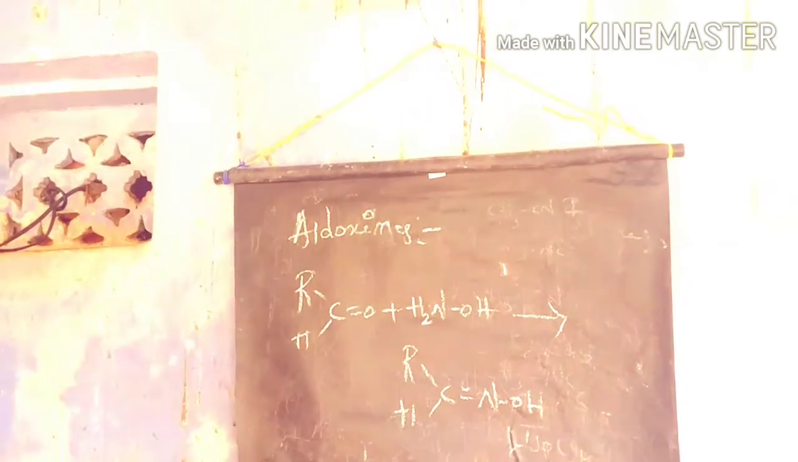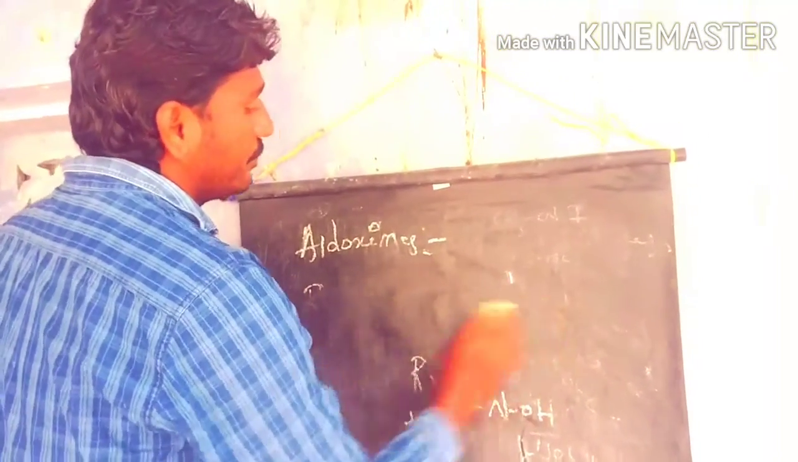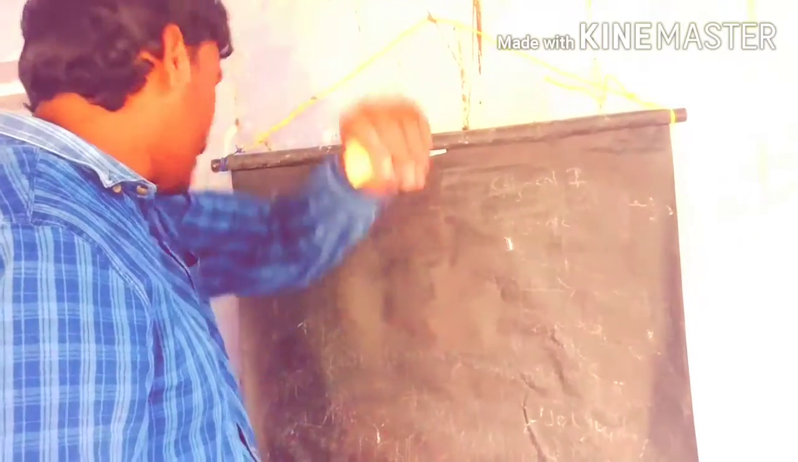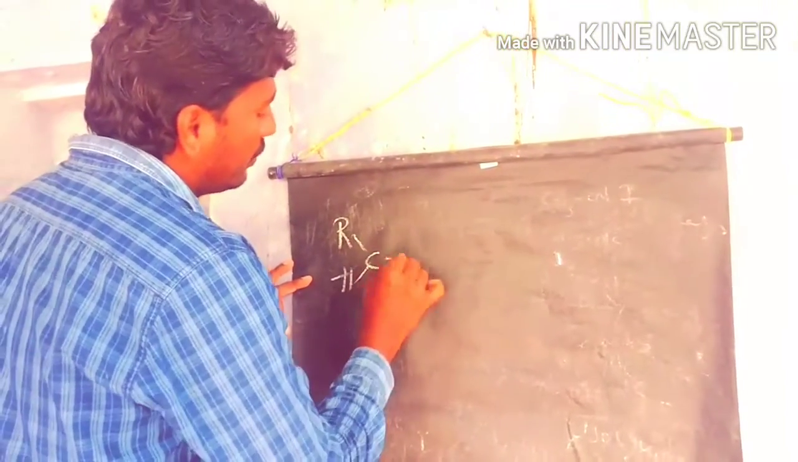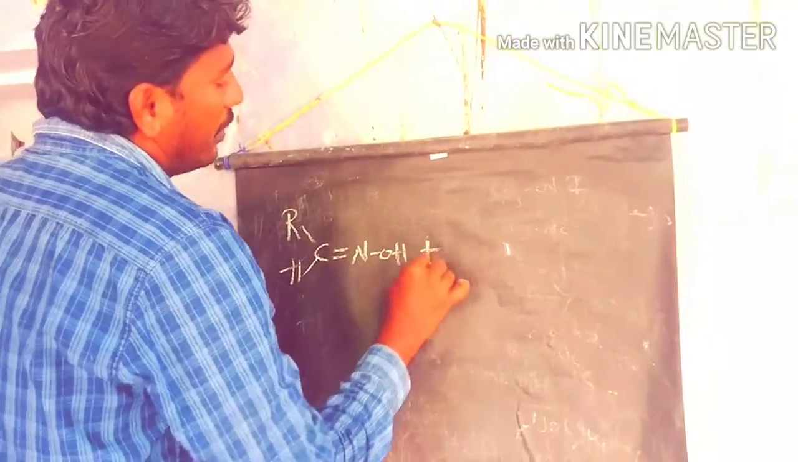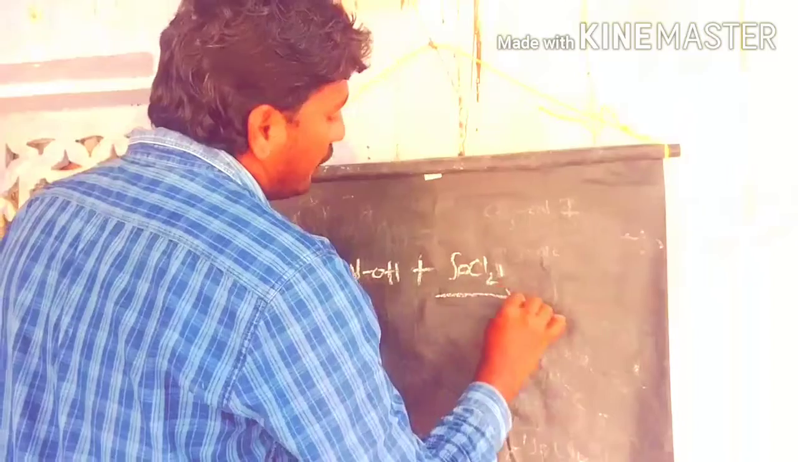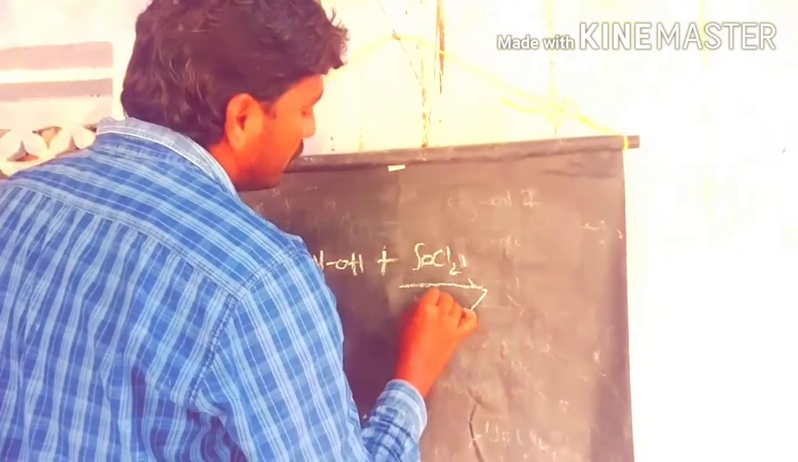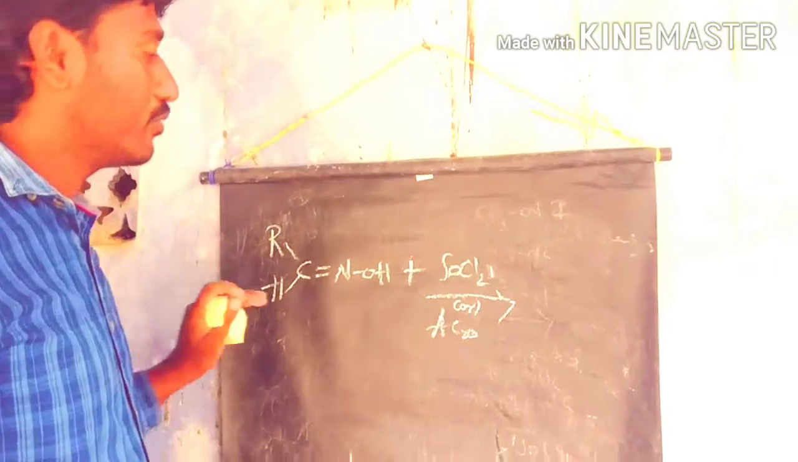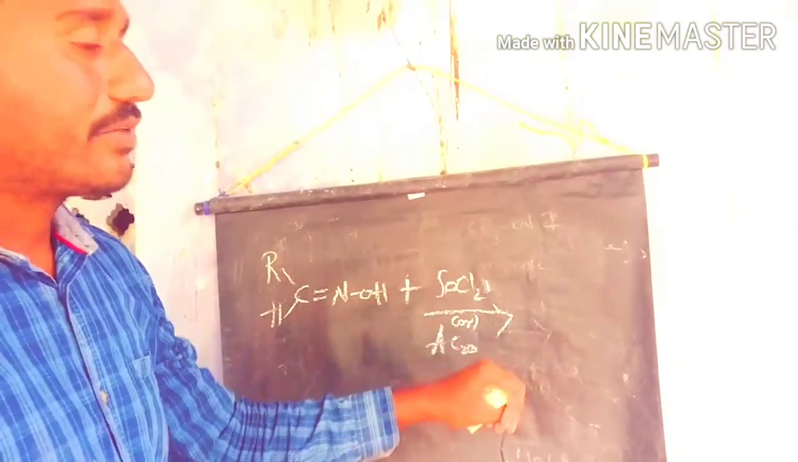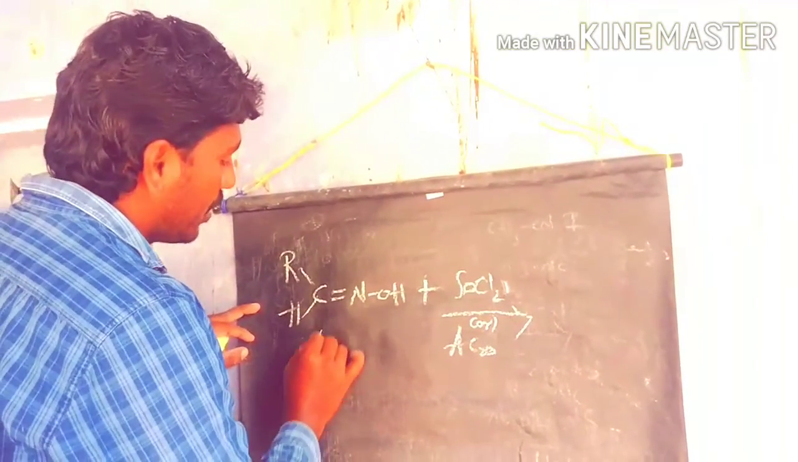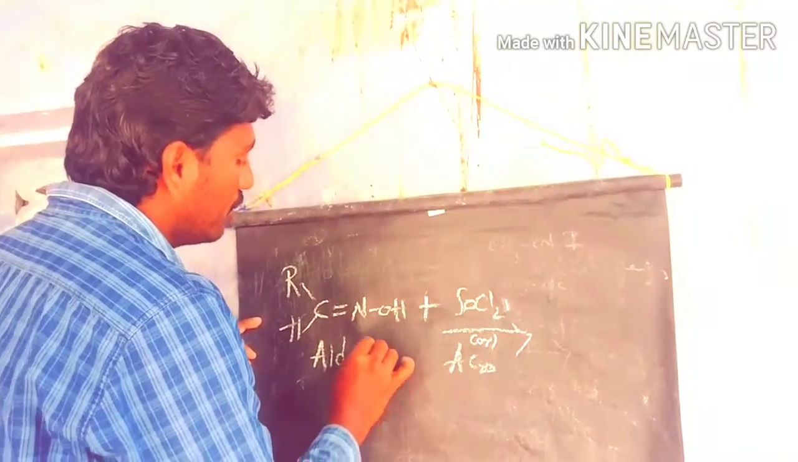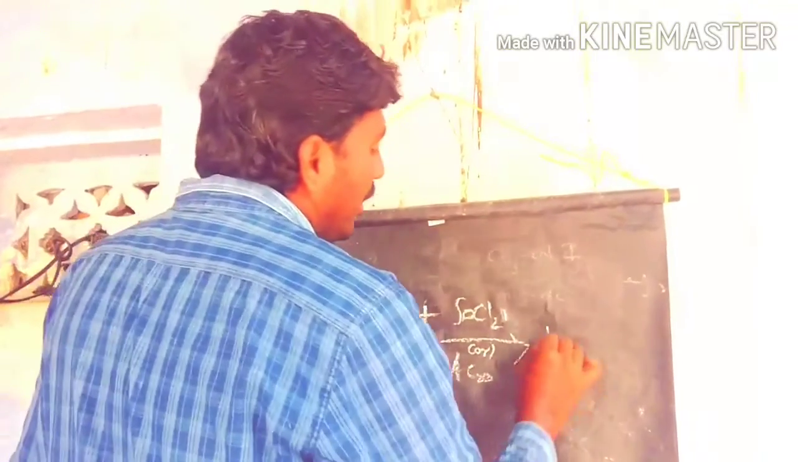So this is the aldoxime. The aldoxime is prepared from an aldehyde reacting with hydroxylamine. This aldoxime further reacts with sulfonyl chloride or acetic anhydride. You can use either reagent. If you take the sulfonyl chloride or acetic anhydride, this aldoxime gives the cyanide as the product.